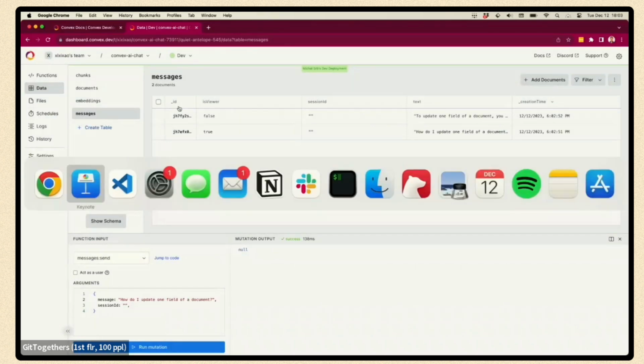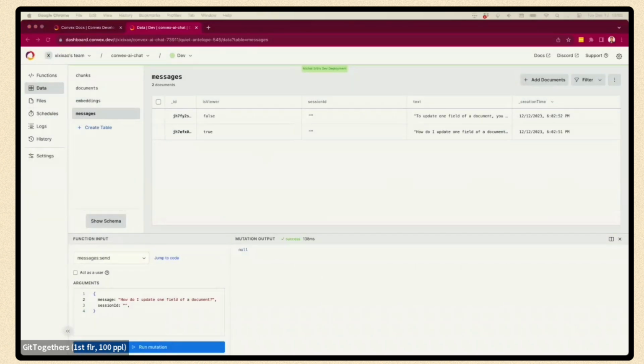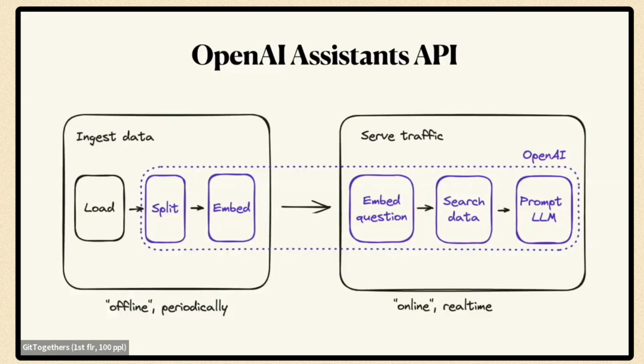So let me go back here. That's how the system works in general. How can we build this? How can we make this as simple as possible to build? Well, the new OpenAI Assistants API is designed to do this. And it can actually do a good chunk of this whole flow for us. All we really need to do is take our documents, or whatever context data we want, and upload it to OpenAI. And then OpenAI just gives us an API that, given the question, gives us an answer.